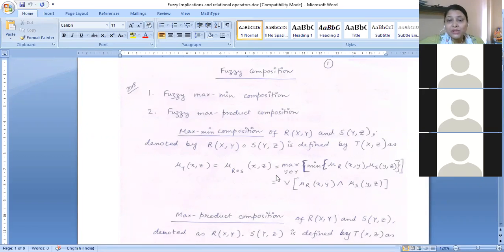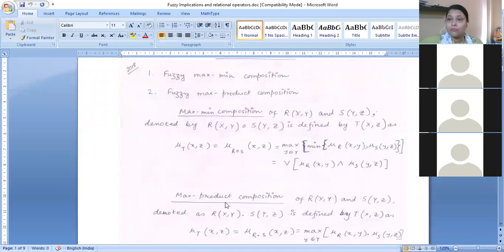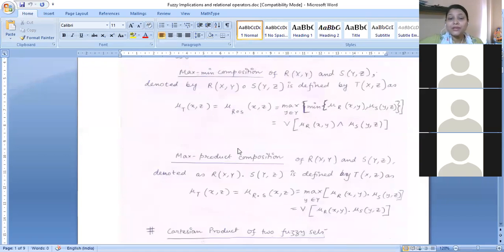That is why we call this particular composition max-min composition. Why have I told this in today's class again? Because I'm going to draw your attention to max product composition, and in which manner this max product composition is different from the max-min composition we did here.